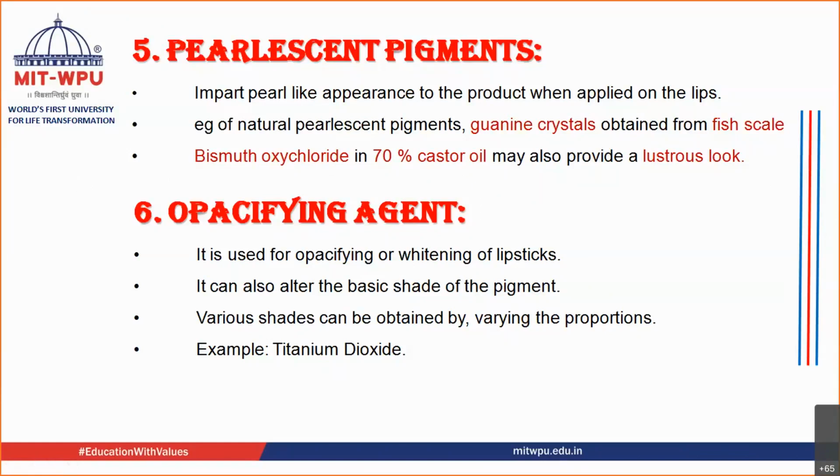Okay. Now, what does this opacifying agent do? They usually opacify the lipstick. The best kind of opacifying agent is titanium dioxide. As I told you, they are basically used to alter the shades. When used in varying quantities, titanium dioxide is going to alter the shade. It is going to give a matte finish to your shades. Various shades can be obtained with varying proportions of titanium dioxide, which is the opacifying agent.